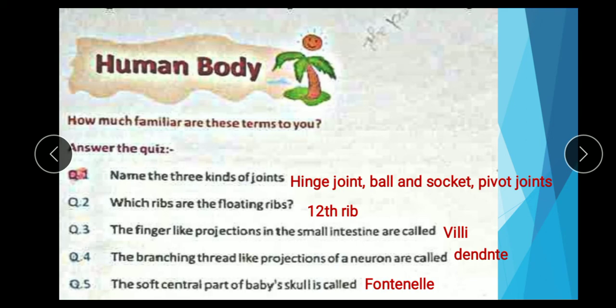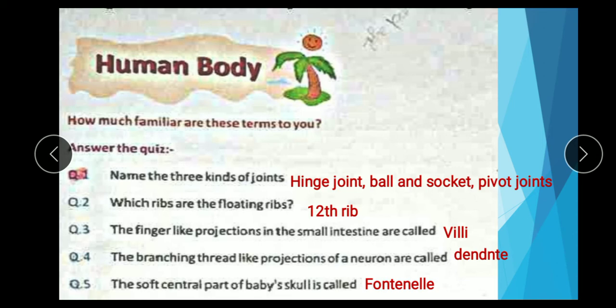Question number 3. The finger-like projections in the small intestine are called villi. Question 4. The branching thread-like projections of a neuron are called dendrites. D-E-N-D-R-I-T-E-S.